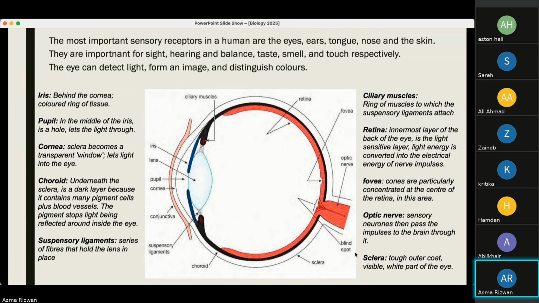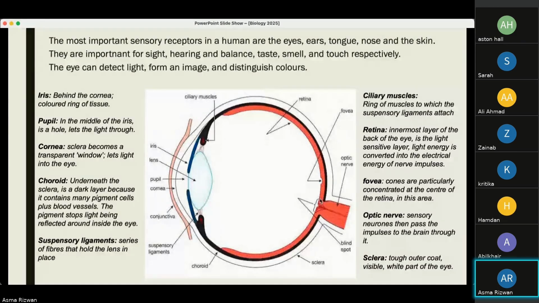One part of this retina is the fovea, where cones are particularly concentrated at the center of the retina in this area. We'll study what cones and rods are. And then we have the optic nerve, which is made of sensory neurons. This is the pathway along which the sensory neurons pass and transfer the information to the brain, and the brain then forms the image for us.